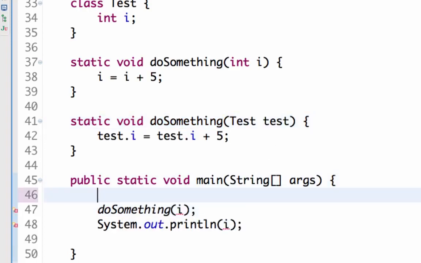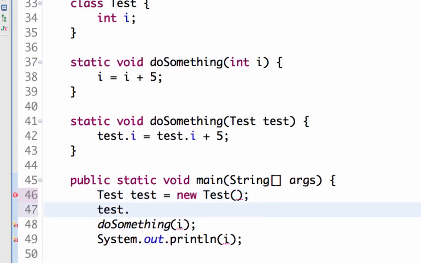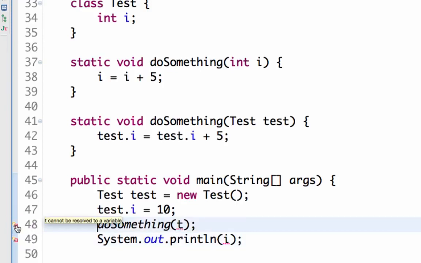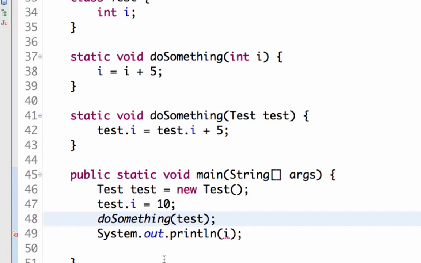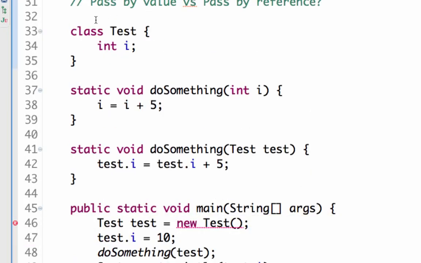So I will say test t is equal to new test, and I'll say t.i is equal to 10, and I'll say do something t, so that the test object is passed, and I'll do System.out.println t.i. I'd need to make this class also static just so that I don't need an instance of the outer class.